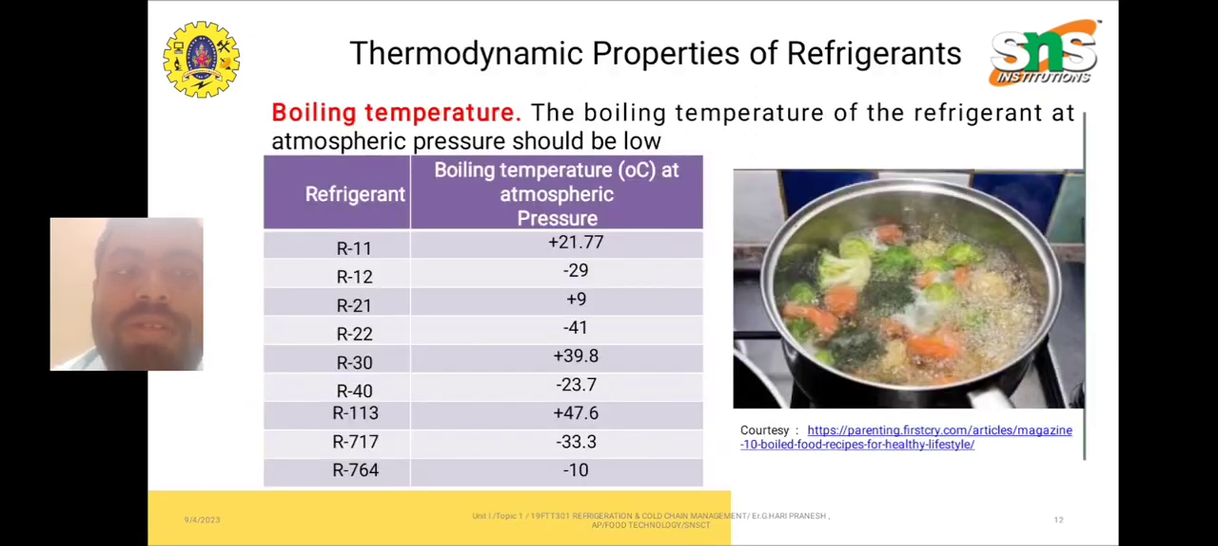Now we are going to discuss thermodynamic properties. For boiling point, the boiling point of the refrigerant at atmospheric pressure should be low. For example, R11 has 21.7, however R12 is minus 29, R21 is plus 9, R22 is minus 41, and so on.